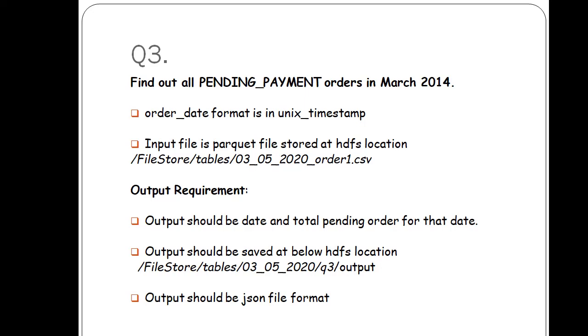It means reading the data from Parquet with the DataFrame using read.parquet and load, then applying a simple query for the filters on date and pending status, and then writing the data in JSON file format. Such a pattern of question they ask.